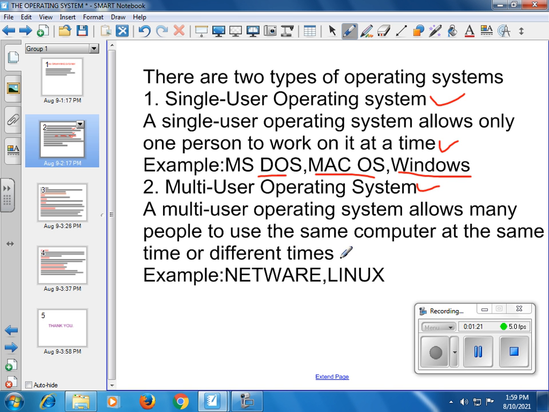Second one is multi-user operating system. A multi-user operating system allows many people to use the same computer at the same time or different time. So in multi-user operating system, with one system, many people can use it by connecting multiple monitors or multiple systems. For example, NetWare and Linux. Okay. So there are two types of operating system. One is single user operating system. Second one is multi-user operating system.